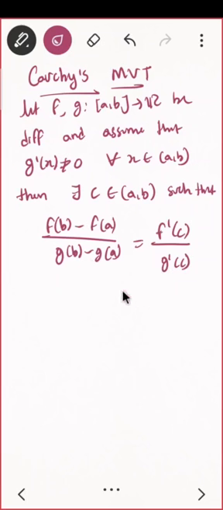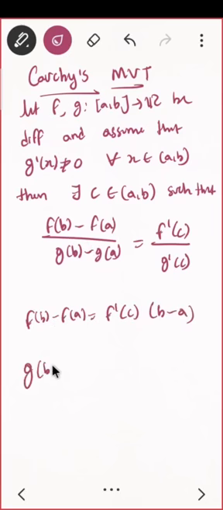If you apply Lagrange mean value theorem for f, I'll be having f of b minus f of a equal to f dash of c into b minus a. Similarly, g of b minus g of a will be g dash of something else into b minus a. That is not the same as c. If you divide, you will get the same thing, but it will be possible only if this c and this c are the same, which is not the case here.